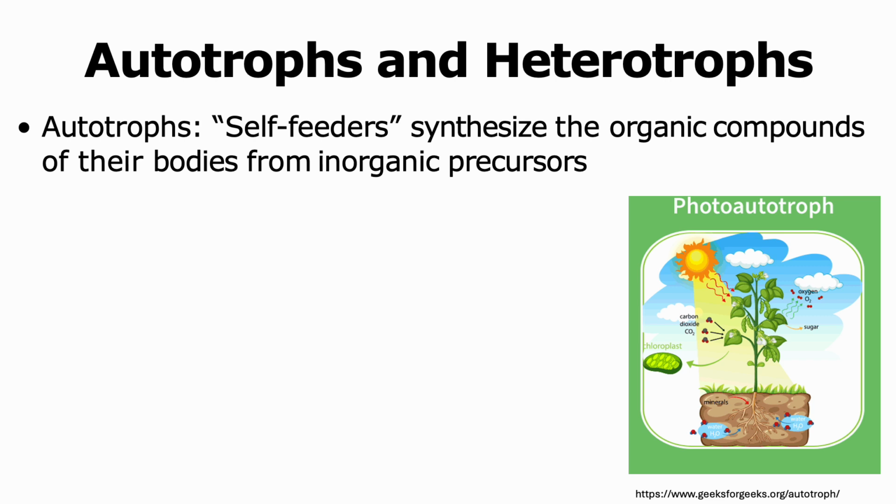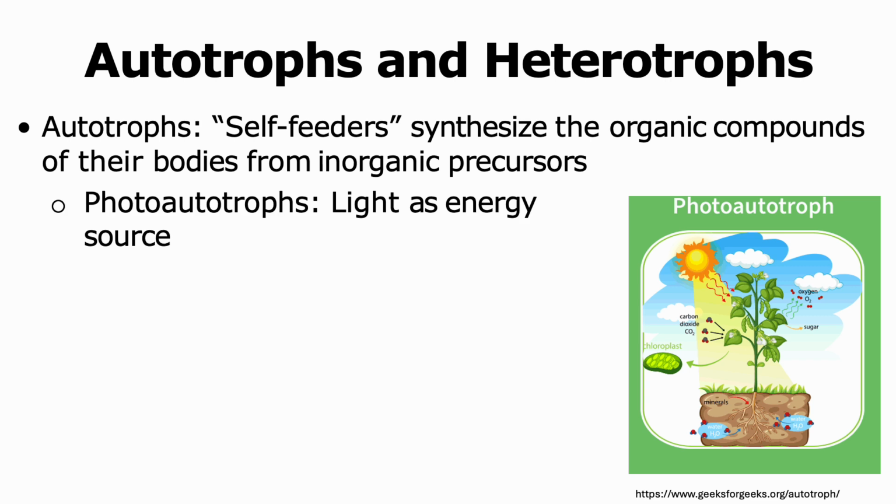The organisms that are able to synthesize organic compounds from inorganic precursors are autotrophs. They are also called self-feeders. Photoautotrophs are those organisms that are able to obtain energy from light.